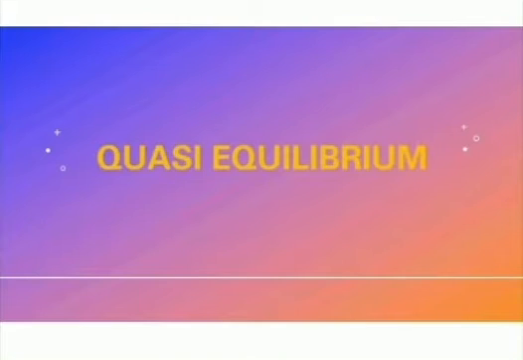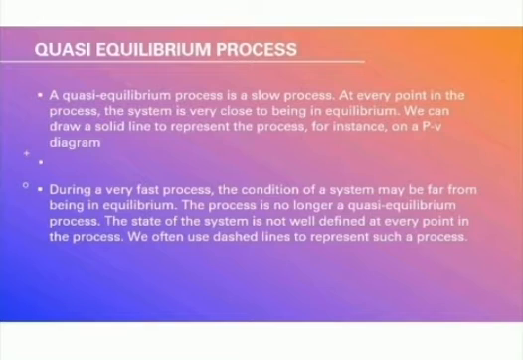Today we will be discussing the term quasi-equilibrium. Quasi-equilibrium is a thermodynamic process that happens slowly enough for the system to remain in internal equilibrium. A quasi-equilibrium process is a slow process. As stated before, at every point in the process, the system is very close to being in equilibrium. We can draw a solid line to represent the process, for instance, on a PV diagram.